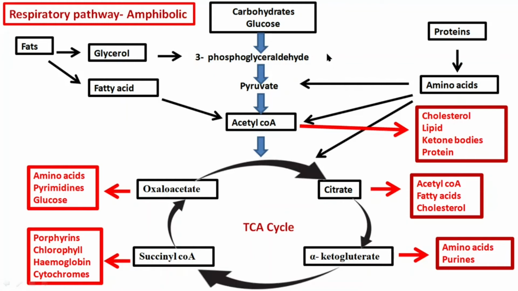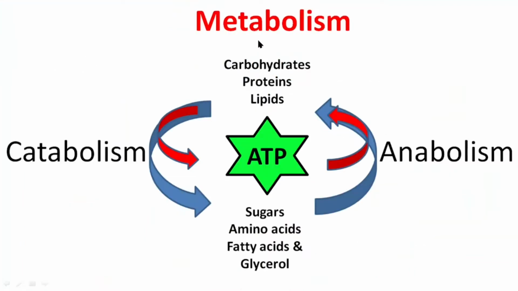Hello everyone. Today we are going to see why respiratory pathway is known as amphibolic. Amphibolic means both catabolic as well as anabolic. In all living cells, number of chemical reactions happen in order to sustain the life of organism. All these chemical reactions can be broadly categorized into catabolism and anabolism. Catabolism is a breakdown process, whereas anabolism is a build-up process.